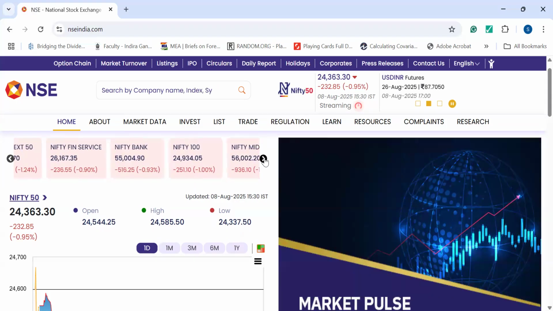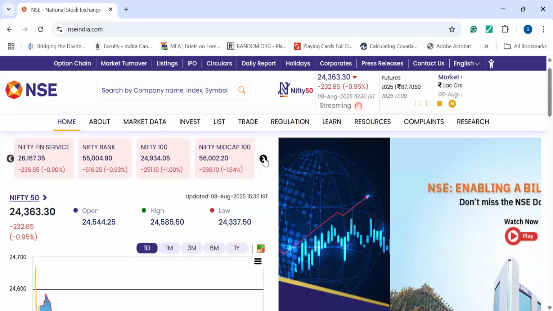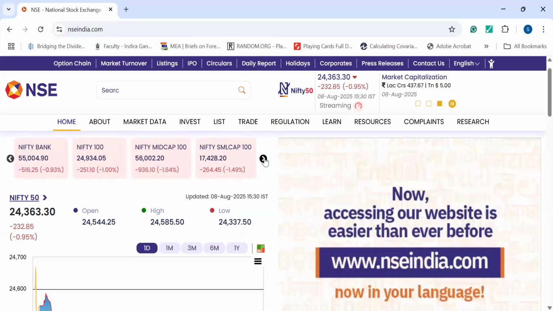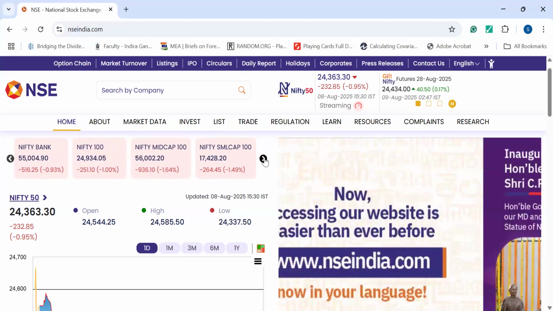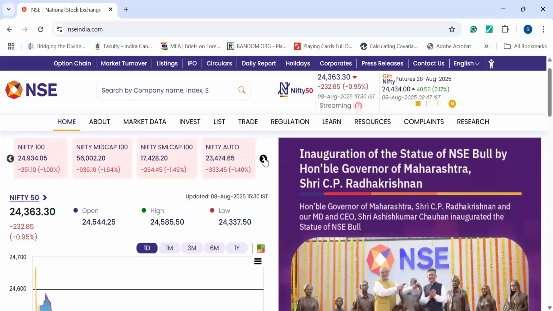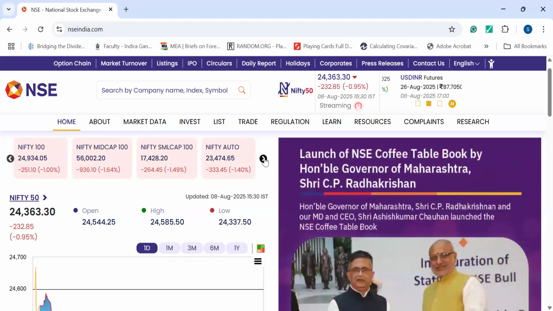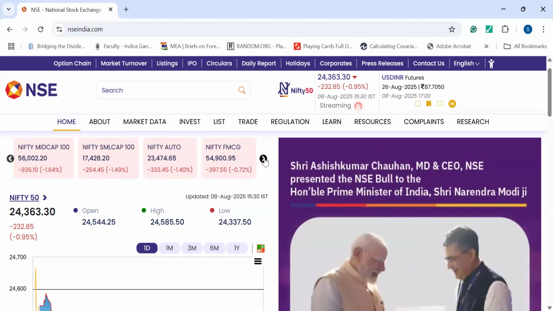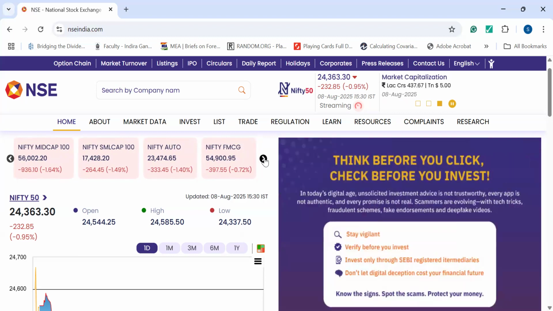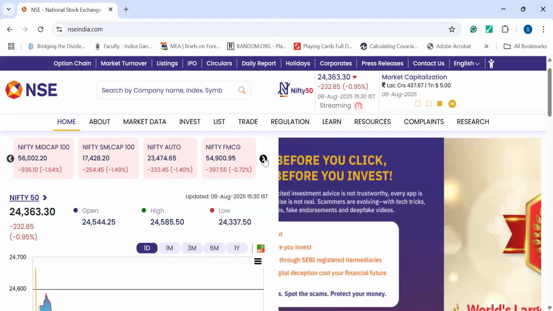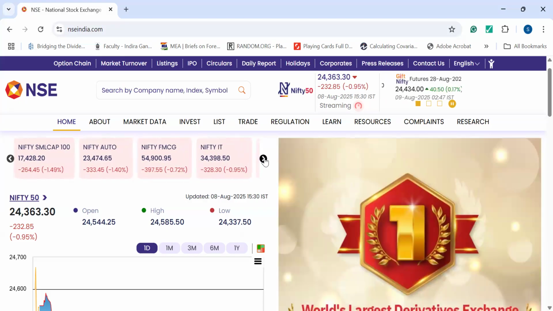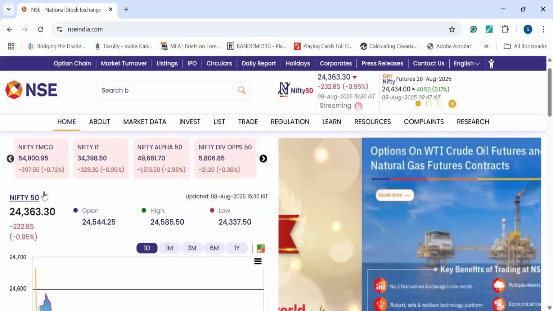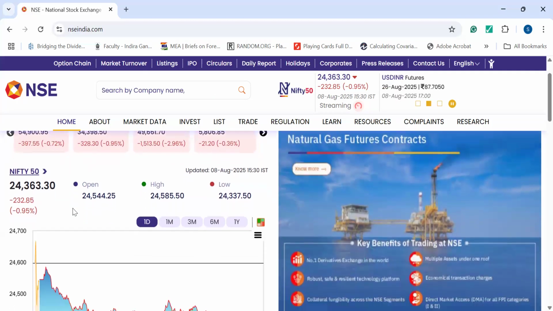Nifty 100, Nifty Mid Cap, the middle market capitalized companies. Nifty Small Cap, that is small companies. And Nifty Auto, that is the automobile industry benchmark. And Nifty FMCG, fast moving consumer goods, you can find here, and so on, the IT sector and so many other sectors. So these are all the sectors which are there.